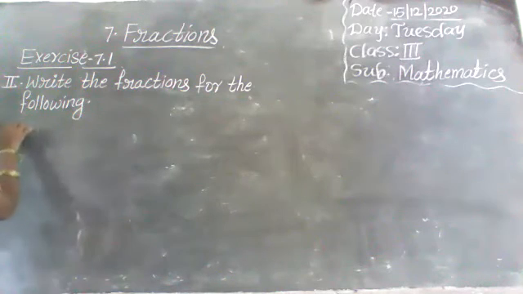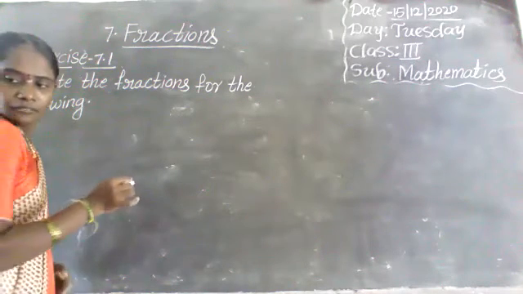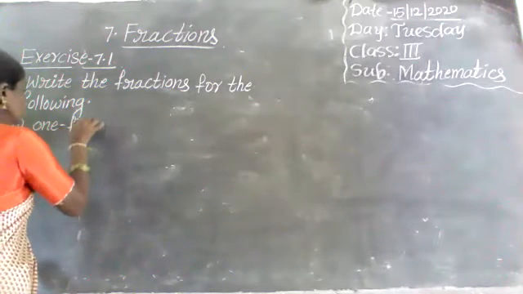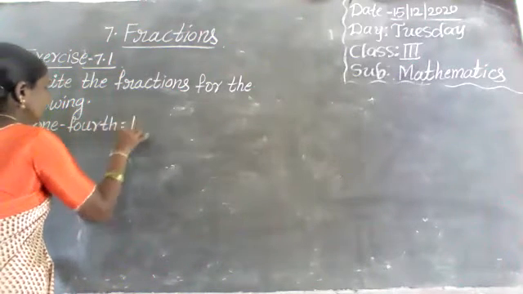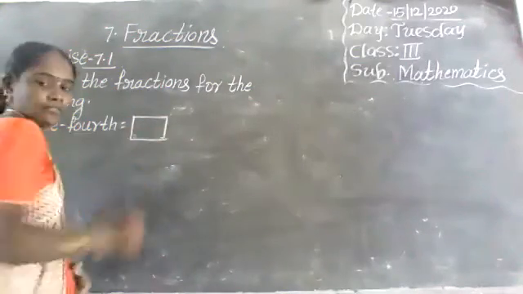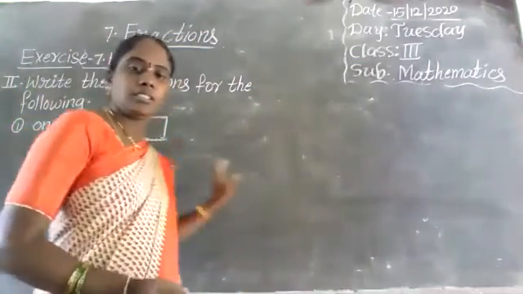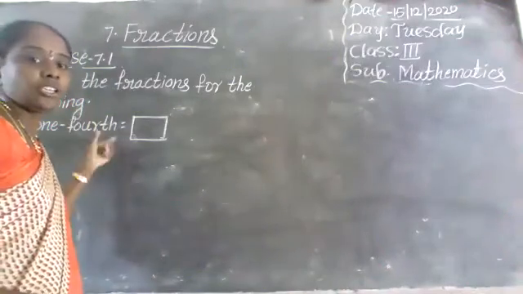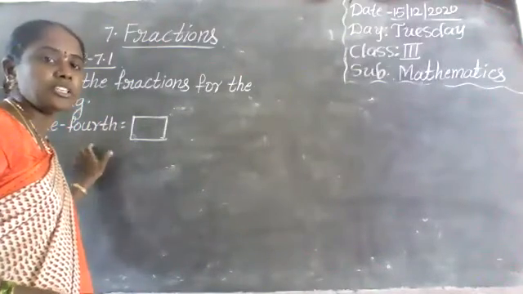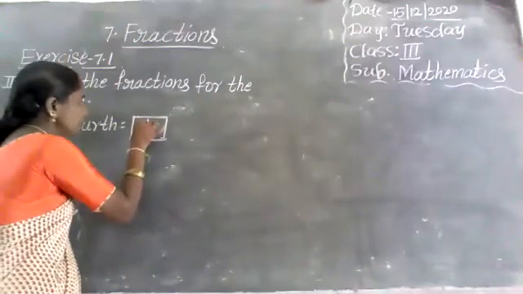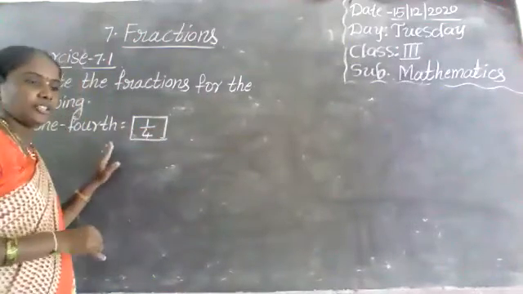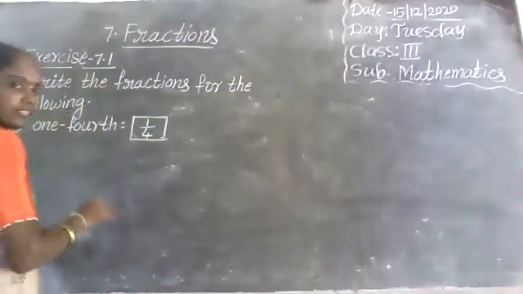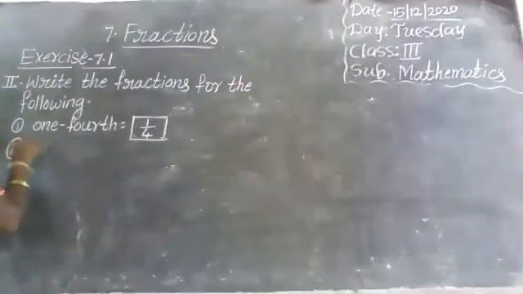What is the first one? 1/4. How can we write the fraction form? The fraction form of 1/4 is 1/4. Write it down, children, in your textbook, page number 62, second bit. Next, what is the second one?